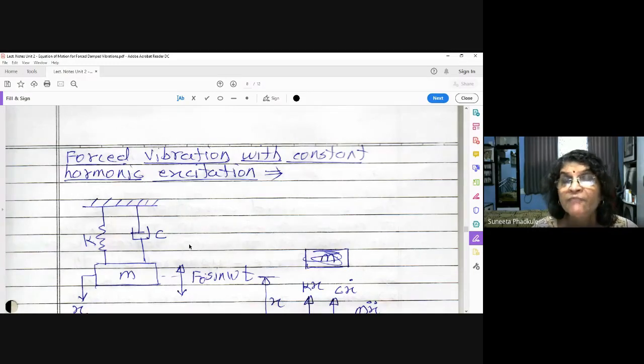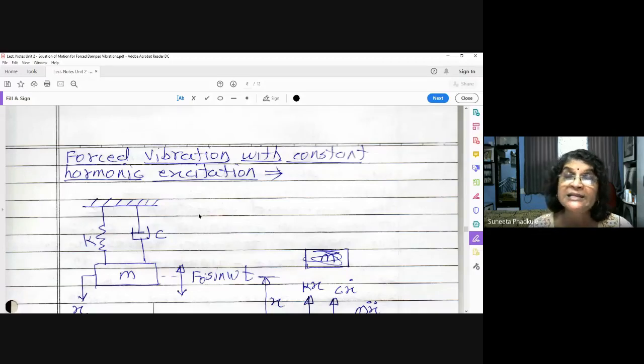Now there are a total of 3 cases of forced vibration we are going to study. The first case: what is the title of that first case? Forced vibration with constant harmonic excitation. That means forced vibration due to external excitation, external forces acting on the system. This is the first case which we are going to study in much detail.